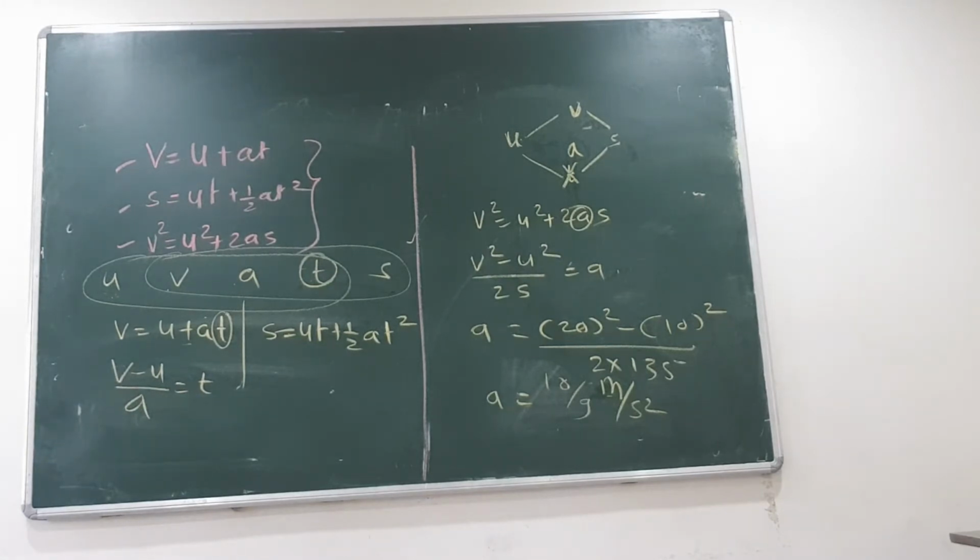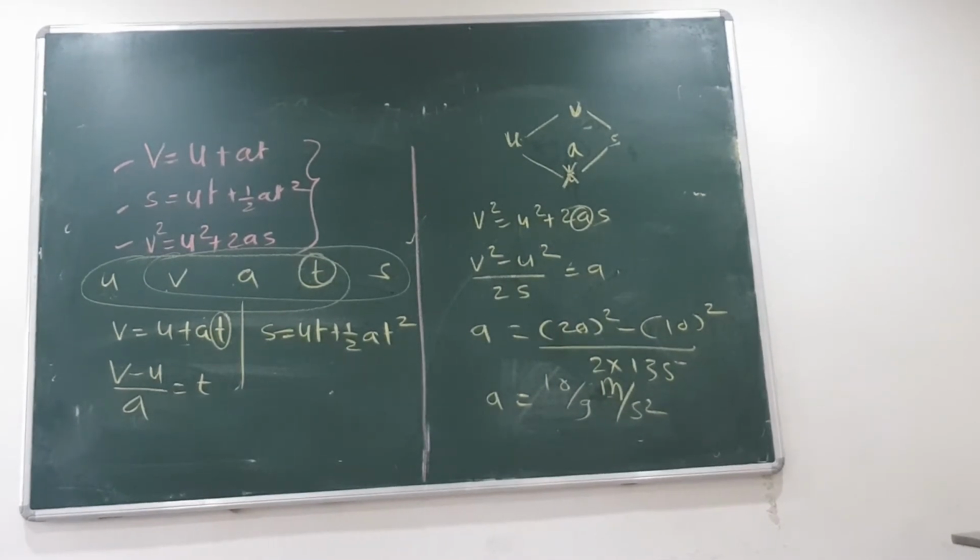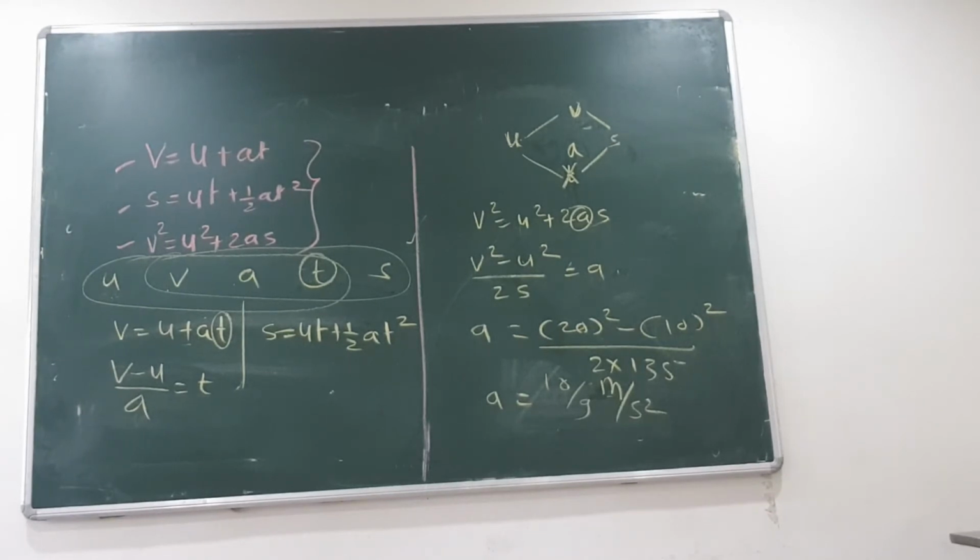If the same car is moving with a speed of 80 kilometers per hour, what is the minimum stopping distance?